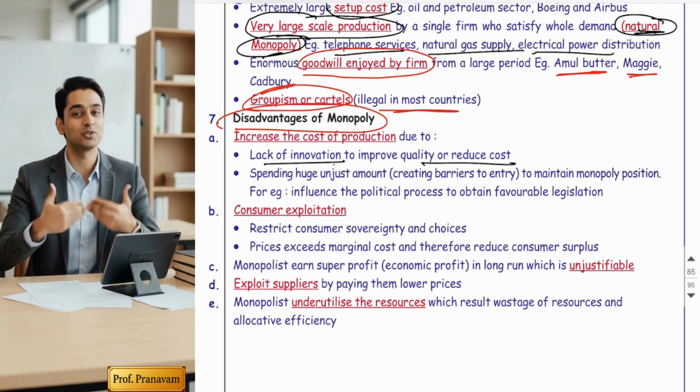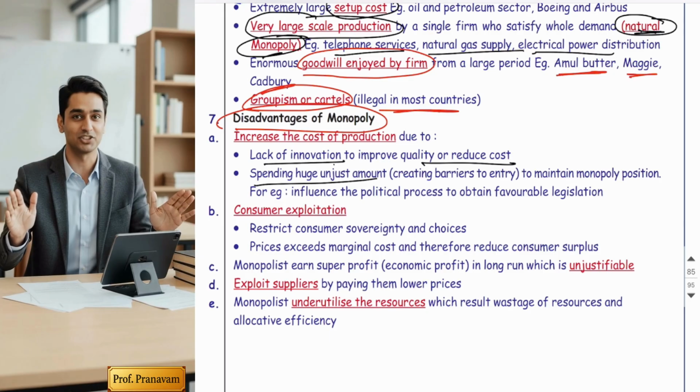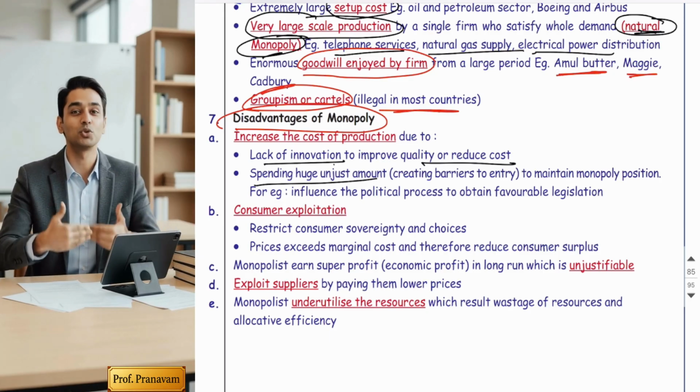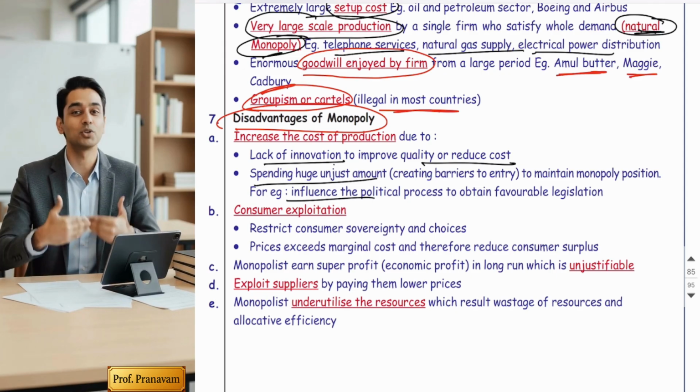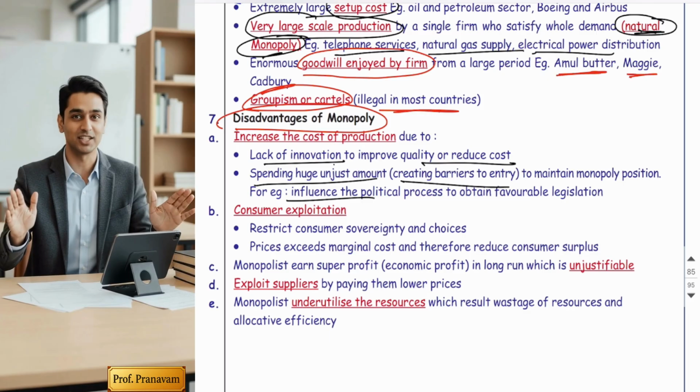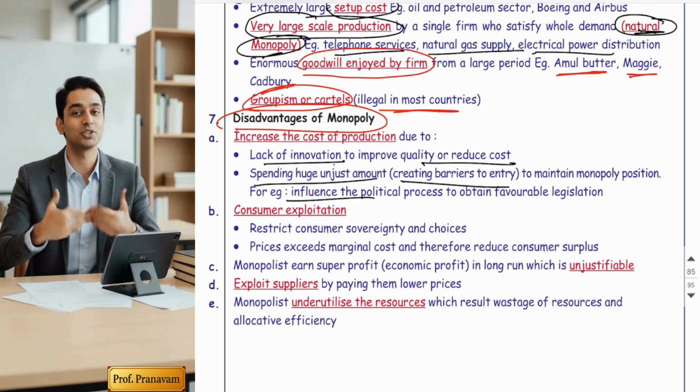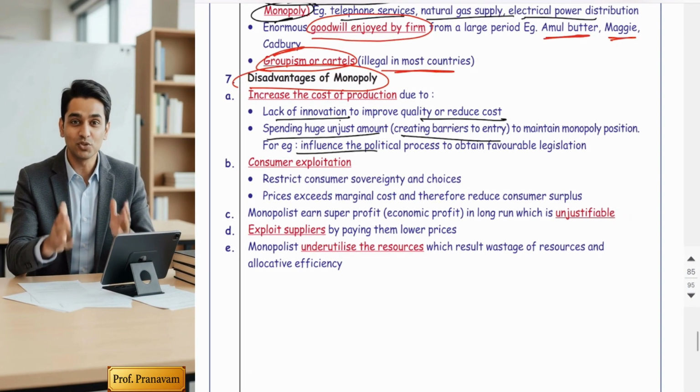As well as that, they spend huge, unjust amounts of money to influence the politicians so that they can maintain their monopoly for the long run. Again, there is a wastage of resources, right? And they influence the politicians to keep a barrier to entry so that only I can enjoy the monopoly.